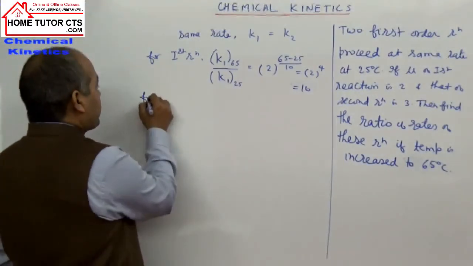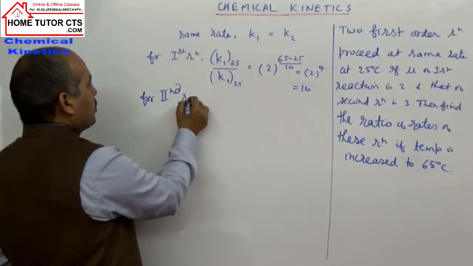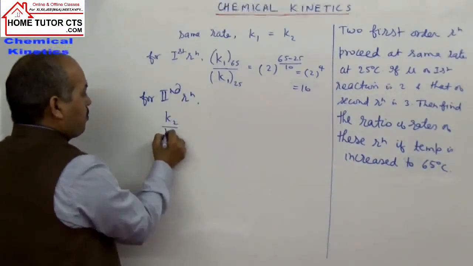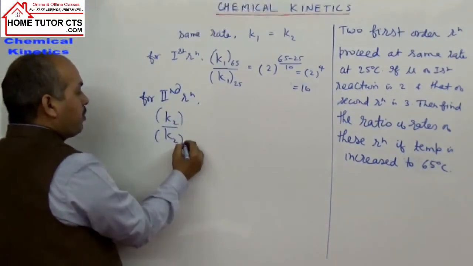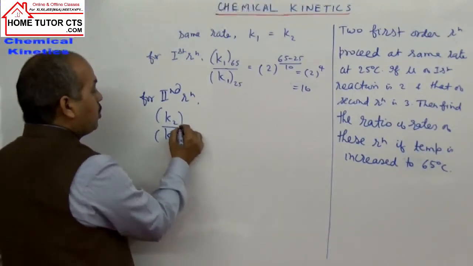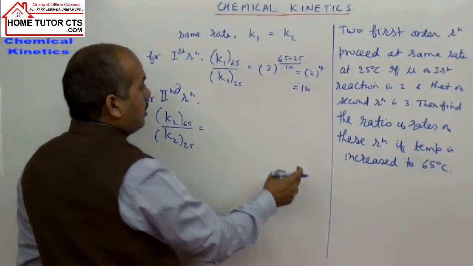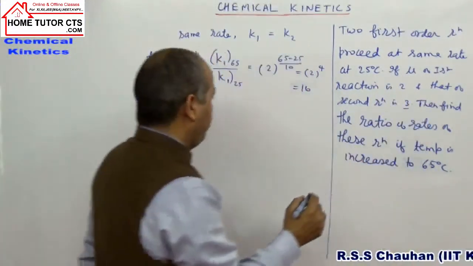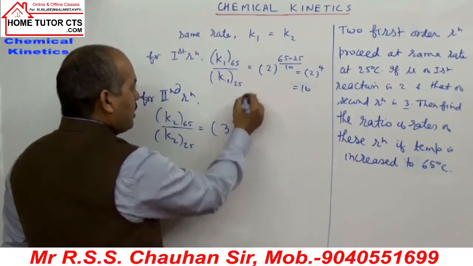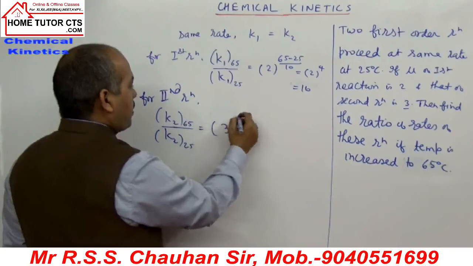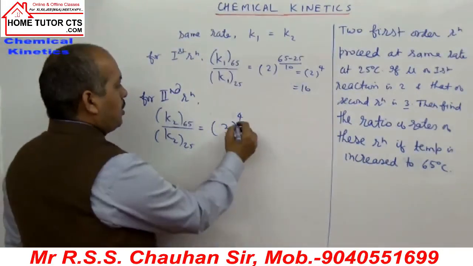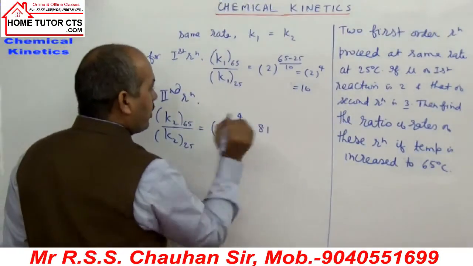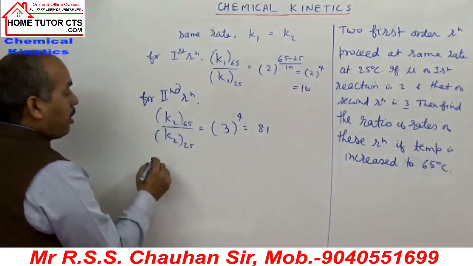Similarly, for second reaction, the ratio of K2 at 25 to K2 at 65 degrees Celsius will be how much? For second reaction, we have the value of temperature coefficient 3. So 3 power, same 65 minus 25 by 10, that is how much coming? 4. That will come how much? 3 into 3, 9, 3 are 27, 3 are 81. 81 times.